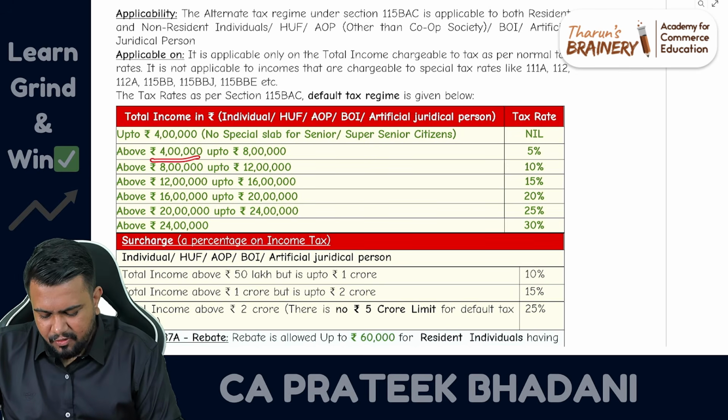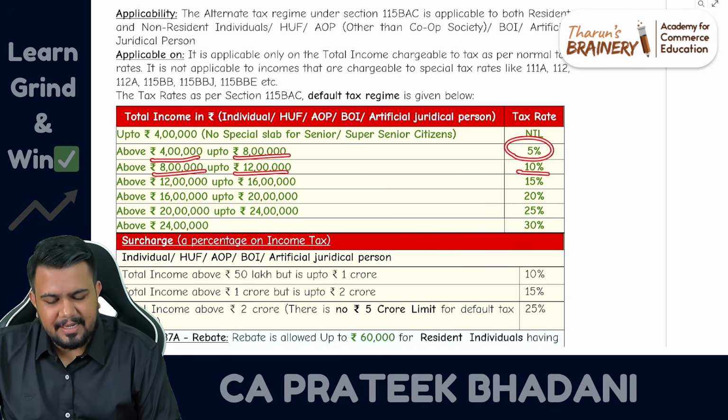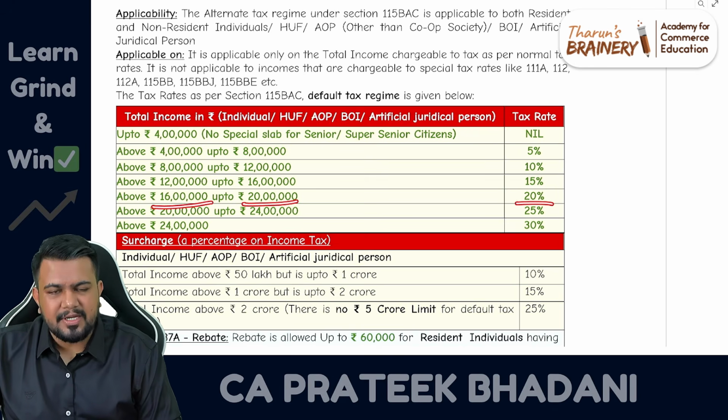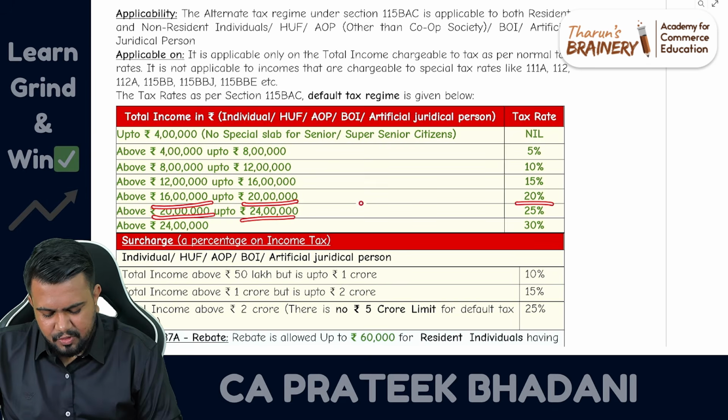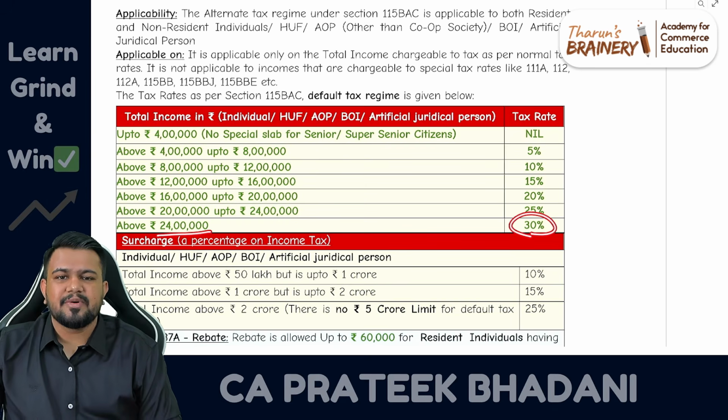And above 4 lakhs up to 8 lakhs, 5% tax. Above 8 lakhs up to 12 lakhs, 10% tax. Above 12 lakhs up to 16 lakhs, 15%. Above 16 lakhs up to 20 lakhs, 20%. Above 20 lakhs up to 24 lakhs, 25%, and above 24 lakhs, 30% tax.